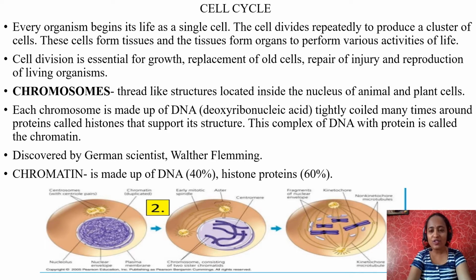So cell division is very important. So what is meant by cell division? One cell, a parent cell, a well-developed cell, divides into two daughter cells. Cell division, why is it essential? Cell division is essential for growth, replacement of old cells, repair of injury, and reproduction of living organisms. All these require cell division. Without cell division, it cannot happen.